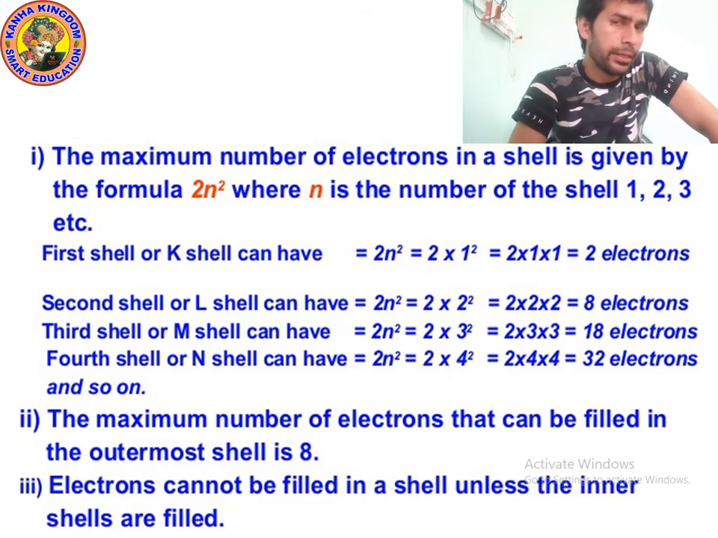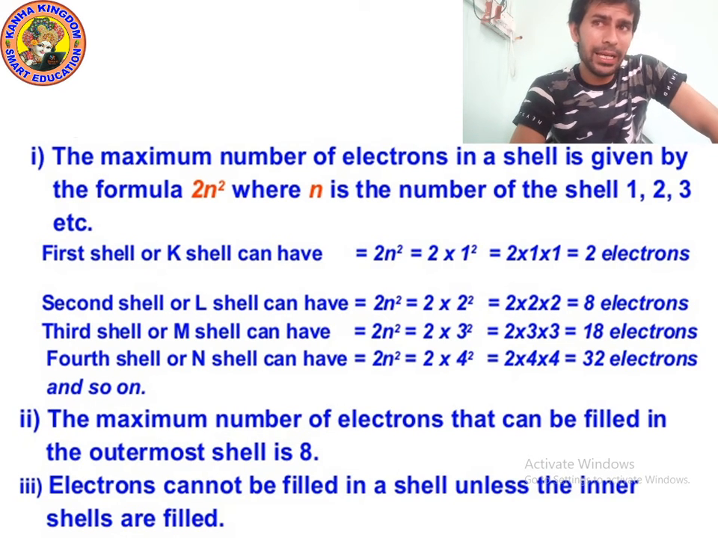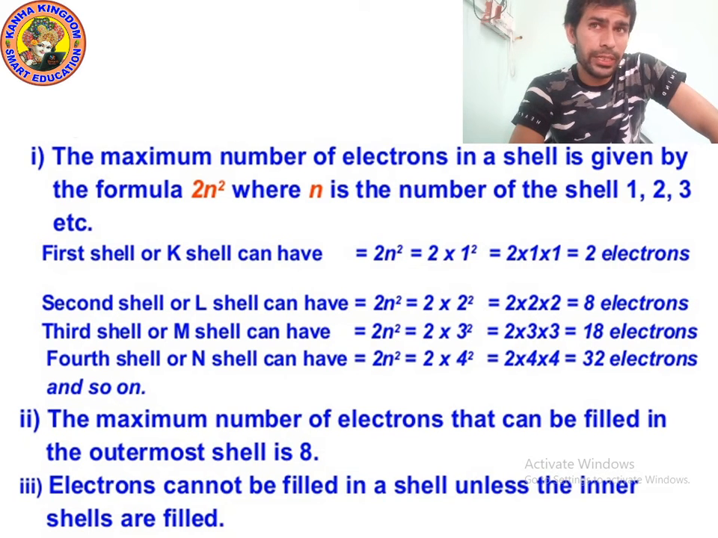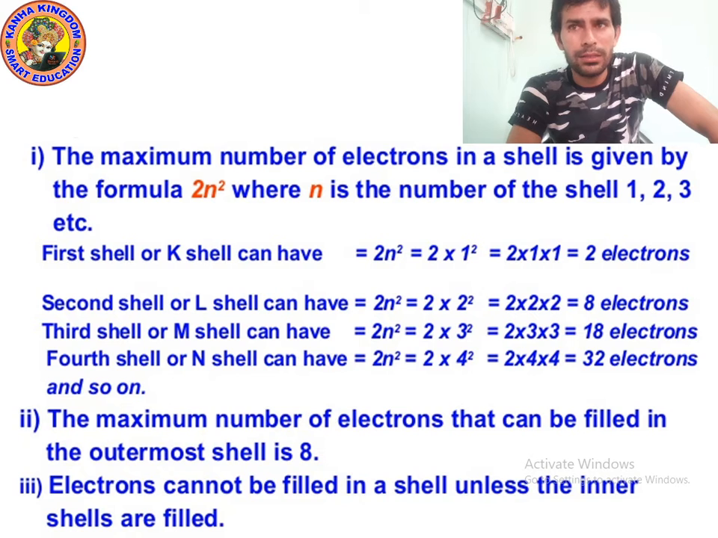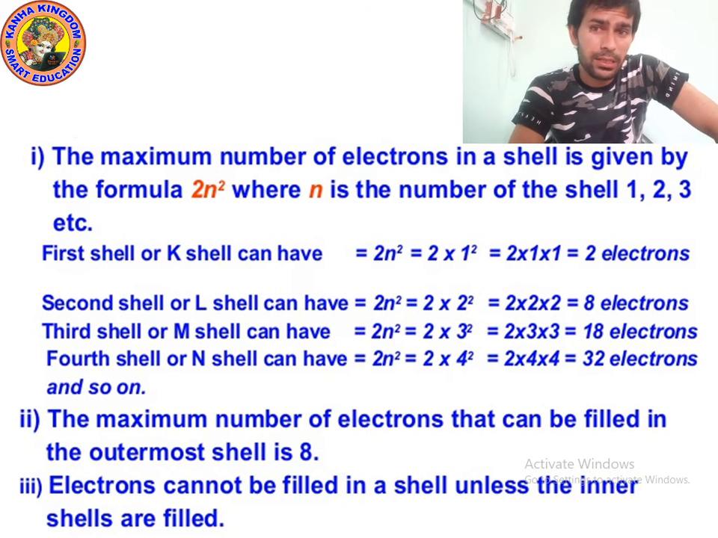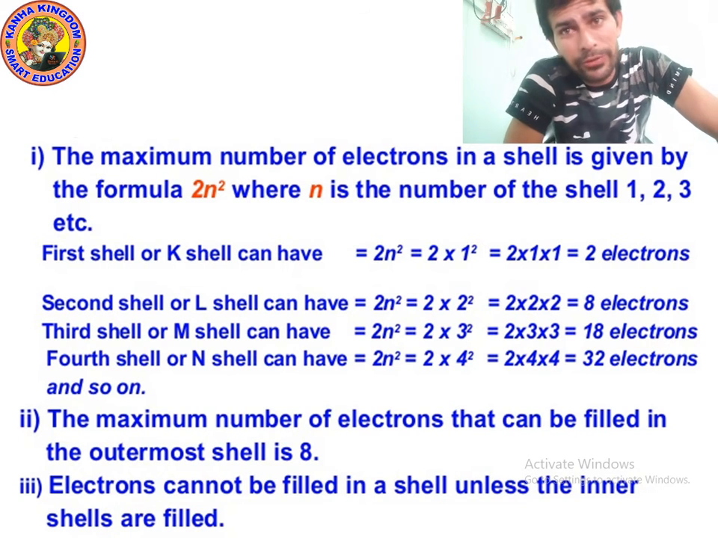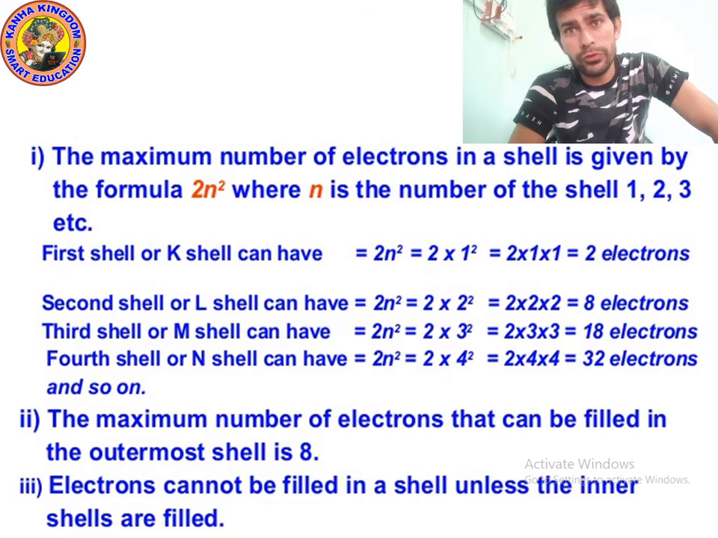Remember kids, we can fill in any shell only 8 electrons, and electrons cannot be filled in a shell unless the inner shells are filled. First of all you will have to fill the inner shell, then you can fill the outer shell.